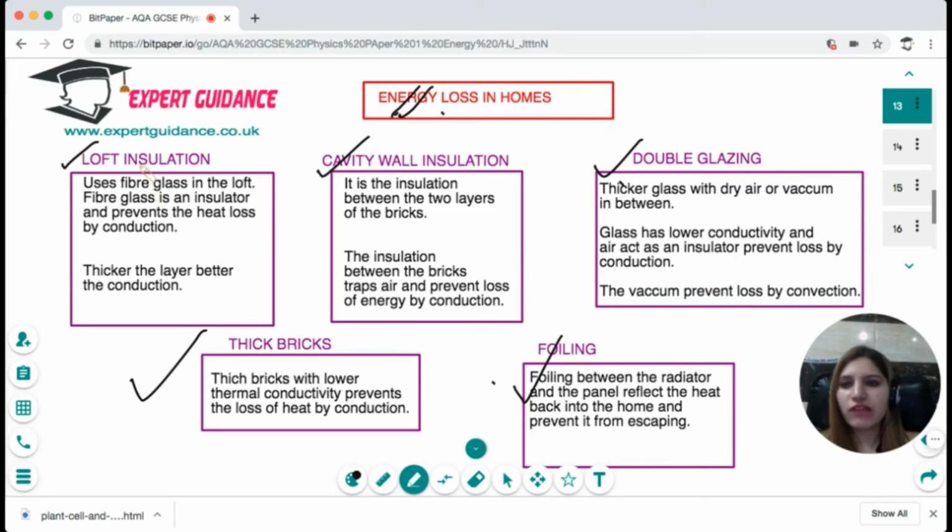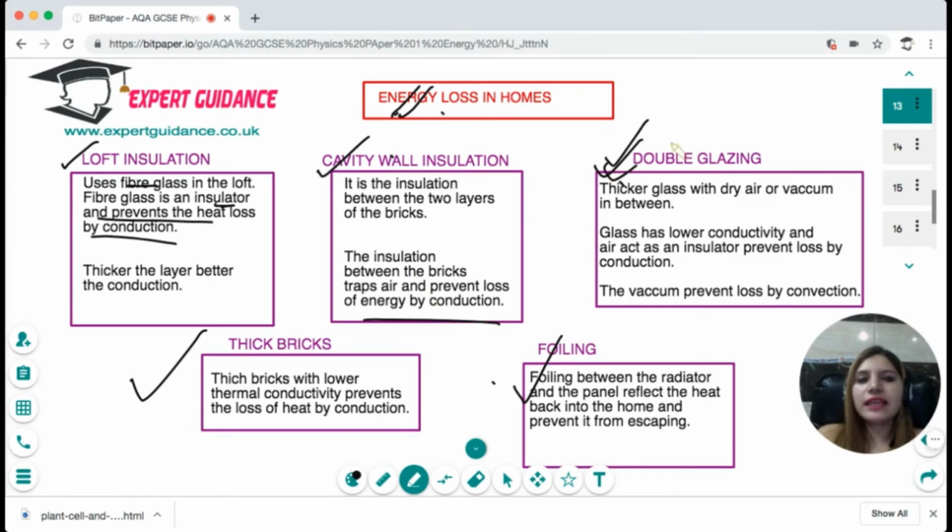Now, what is loft insulation? Loft insulation is where we use fiberglass in the loft. Thicker the fiberglass, greater is the insulation. Fiberglass acts as an insulator and it prevents the heat loss by conduction. In the cavity wall insulation, in between the two layers of the brick, there's air that gets trapped, and the air is an insulator and it prevents the energy loss by conduction. So in the cavity wall insulation, we put the insulation between the two layers of the bricks.